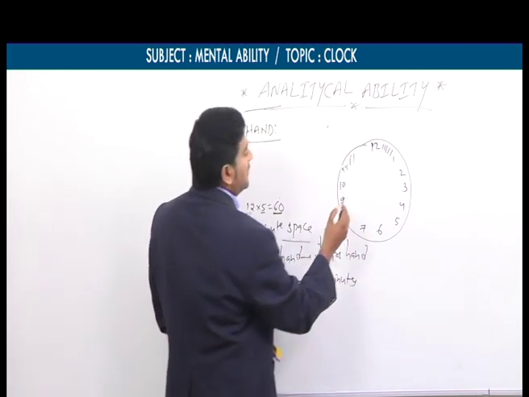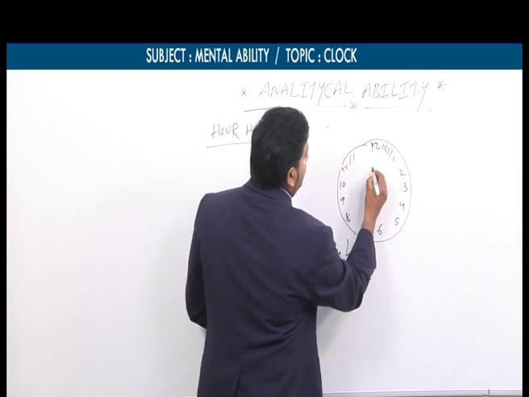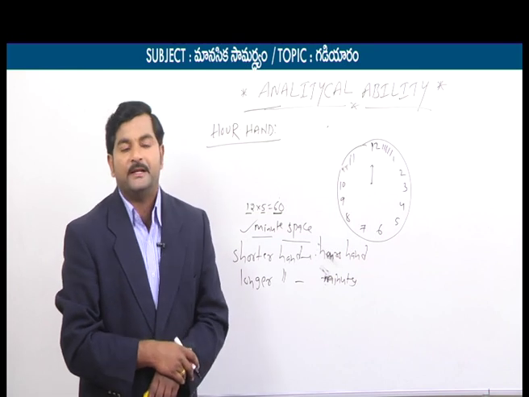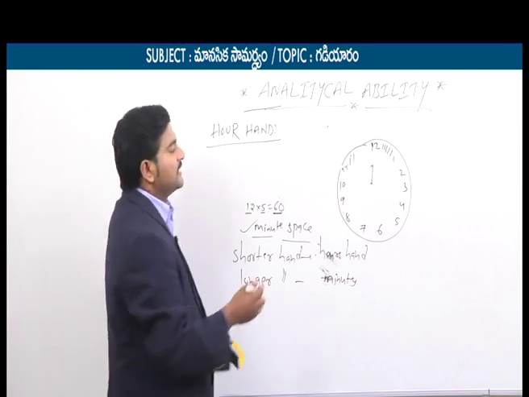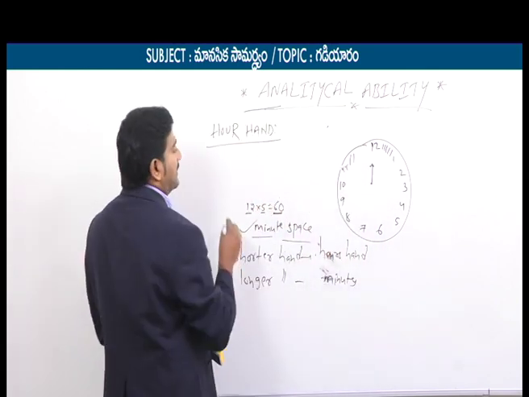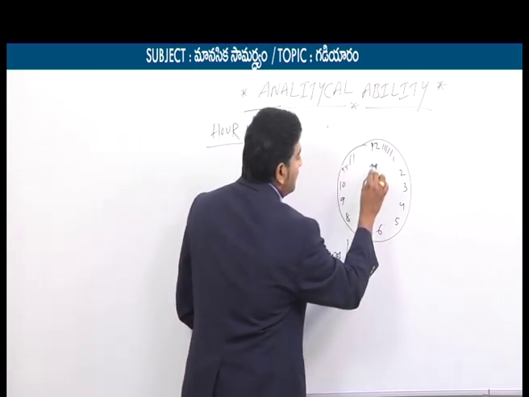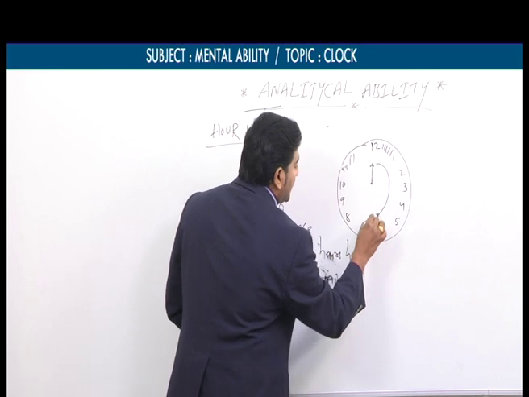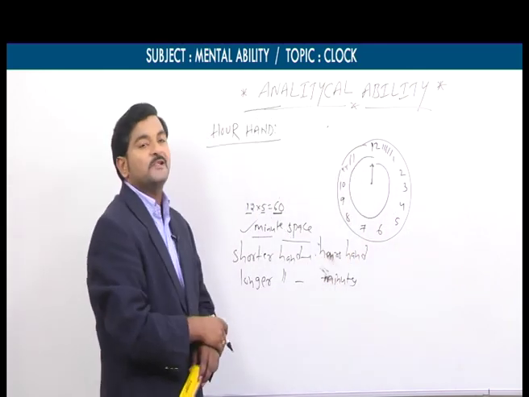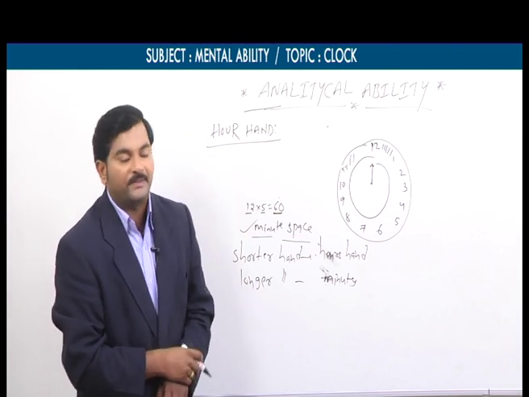Now for example, think that this is the hours hand. Hours hand is located at 12, in the sense 12 noon. This shorter hand is called hour hand. For example, this hour hand is rotating and again comes to the 12th place.